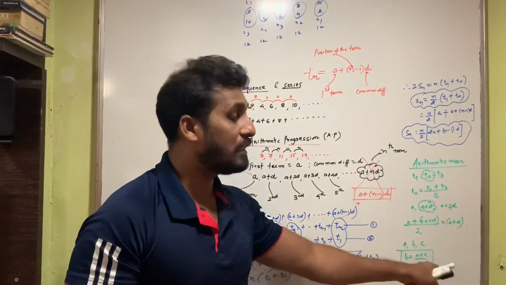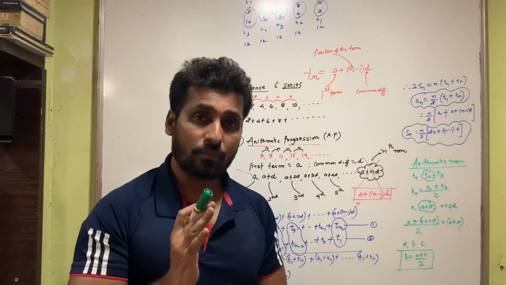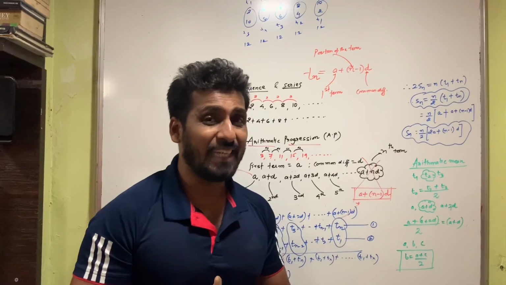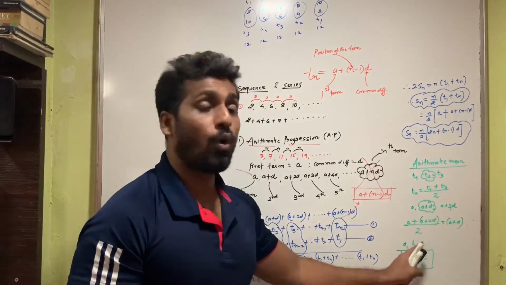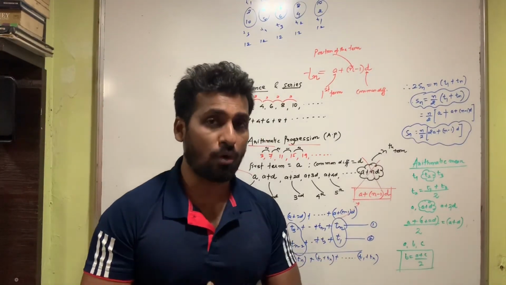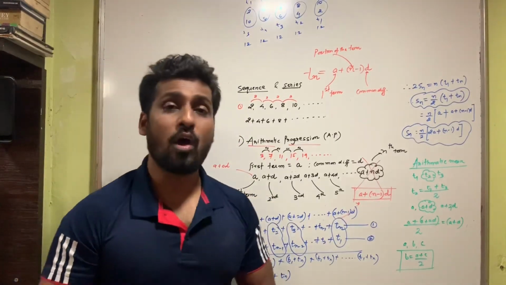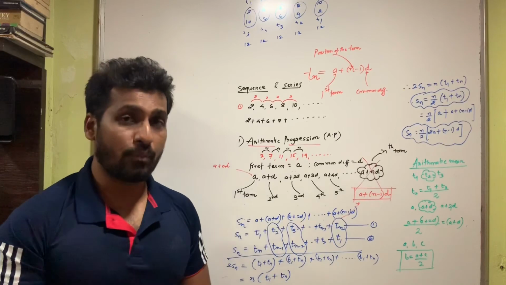So if a, b and c are three terms, and I say that b is the arithmetic mean of a and c, I simply mean that b is equal to (a plus c) upon 2. So that is the basic concept of arithmetic progression. Students, I hope you have understood very well what an arithmetic progression is.